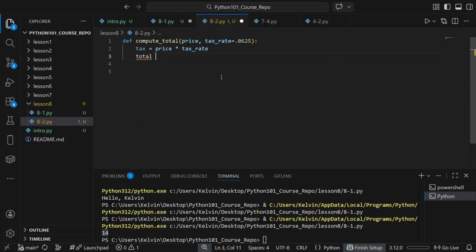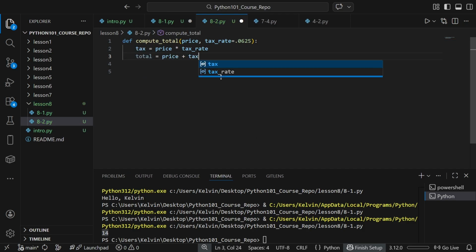We'll do the same thing with total. Total is equal to price plus tax. And then we'll have it return total.